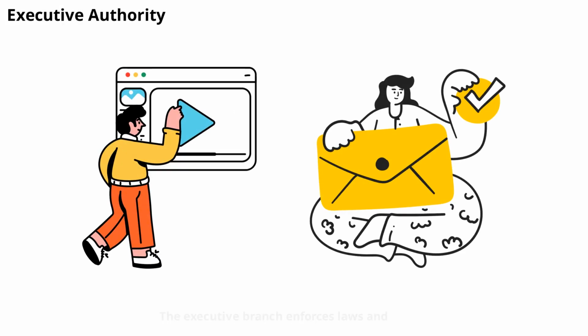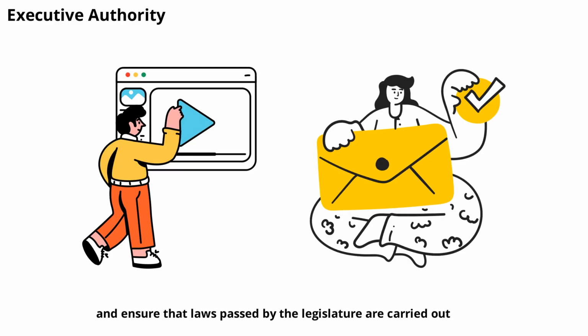The executive branch enforces laws and manages the day-to-day operations of government. This includes presidents, prime ministers, governors, and their administrations. They implement policies, oversee public services, and ensure that laws passed by the legislature are carried out. Executive authority is essential for turning laws into action and maintaining public order.